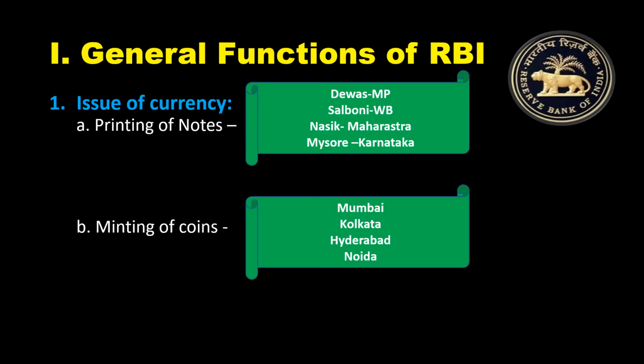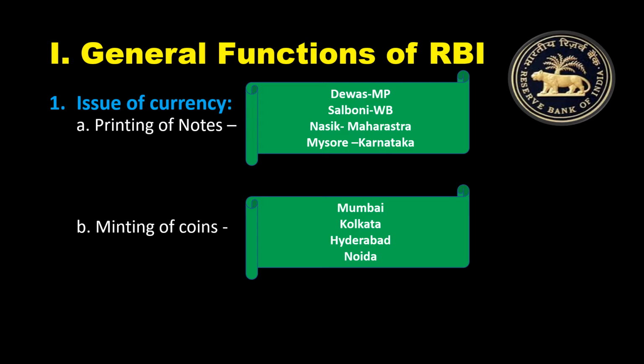So first, under the general functions of RBI, the first one is issue of currency. When we speak about issuing currency, there are two things here. One is printing of currency notes, and another is minting of coins, making coins.